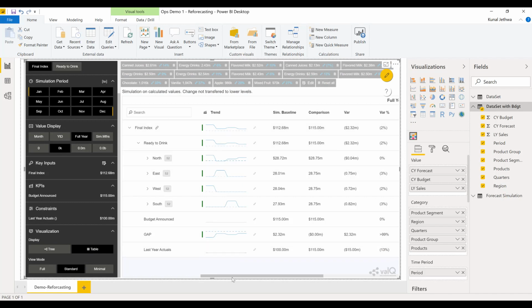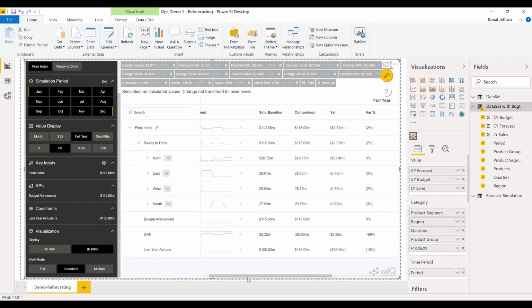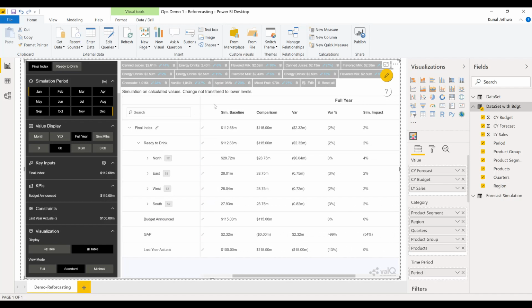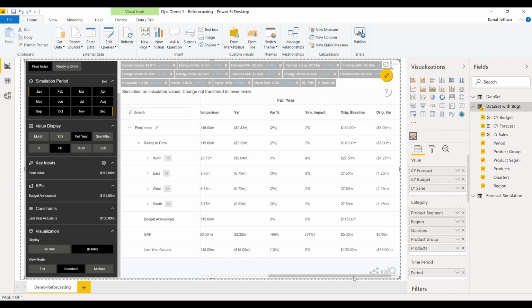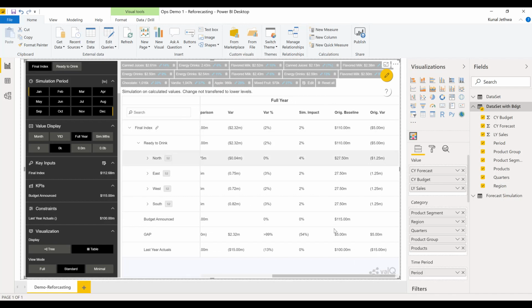So a table view shows us at all the relationship nodes, all these levels, what is the trend, what is the change that we have done, what was the simulated baseline now, what is the impact of simulation, what is the variance, and these key performance indicators as a part of each simulation can be observed here. This is our original baseline. What was our original variance?